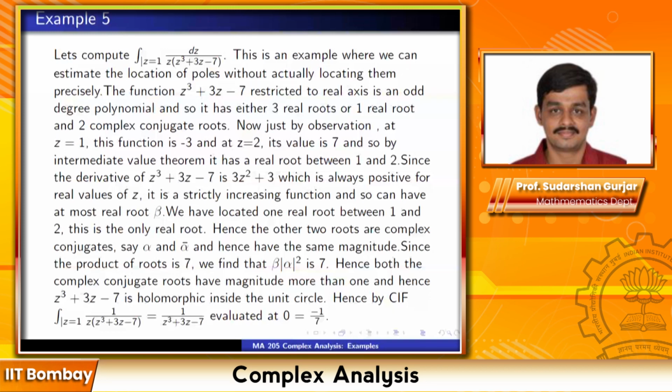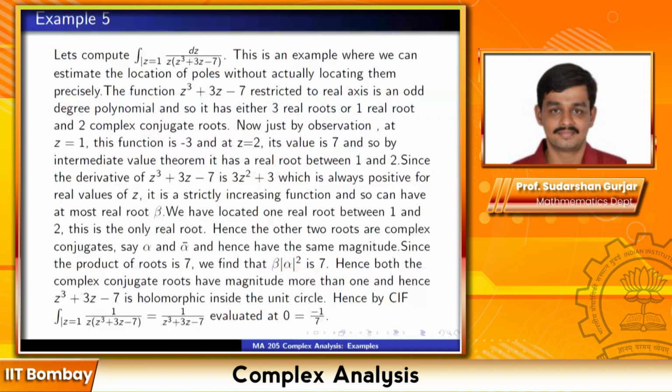Yeah, I guess the point of this example should be clear. I mean, factorizing polynomials is not easy. We know that, right? But sometimes just by this kind of little observation here and there, you can estimate the values of the poles. And sometimes that proves to be enough. Explicitly calculating the poles is not easy.